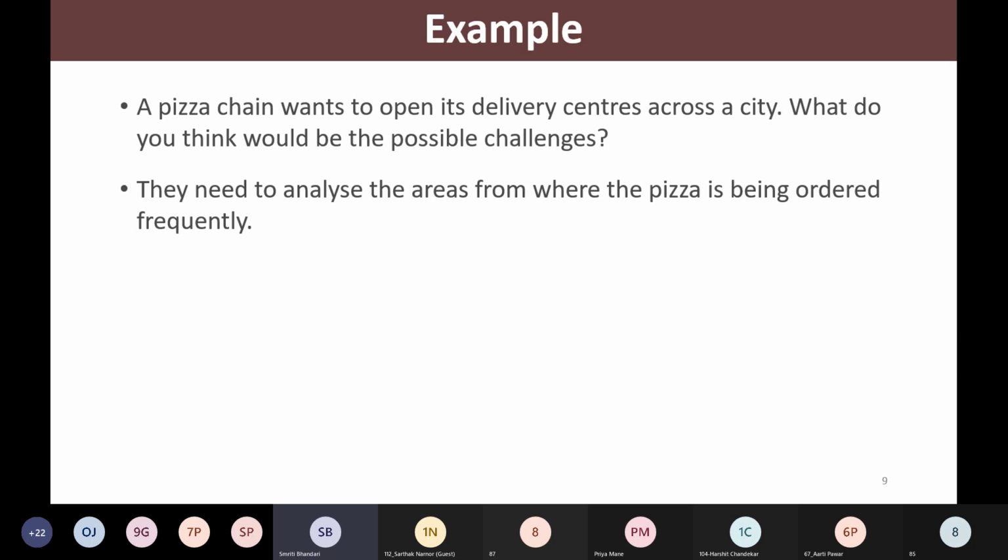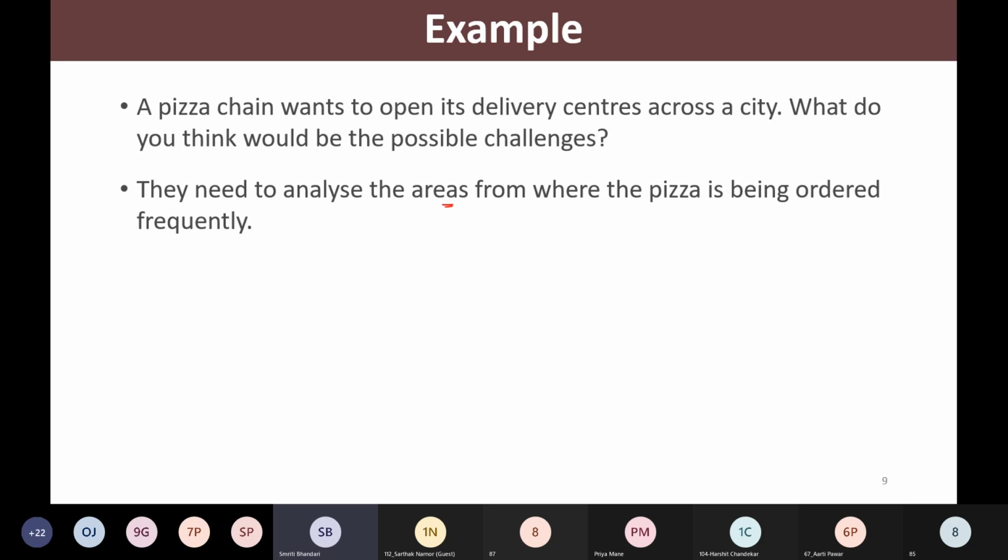From where the pizza is being ordered frequently. So who are the customers, where they stay, and how frequently they order the pizza. Similar kind of data they have, right? So what they will do first, they will analyze the areas from where the pizza is being ordered frequently,